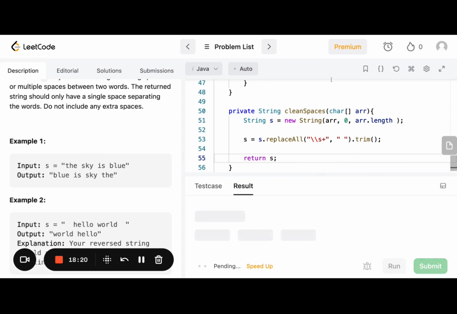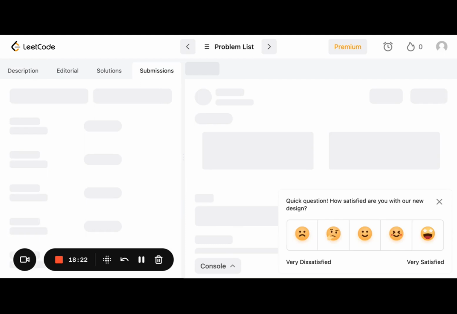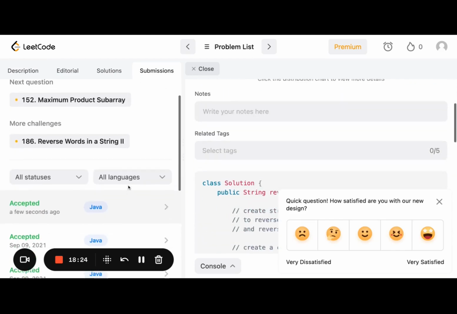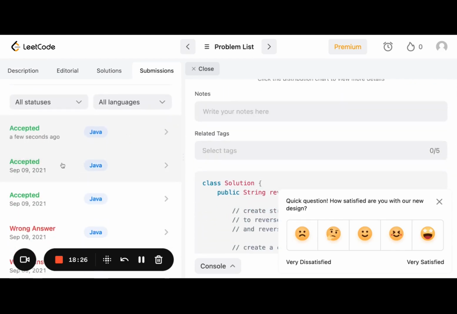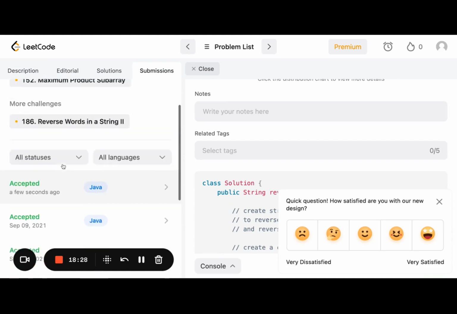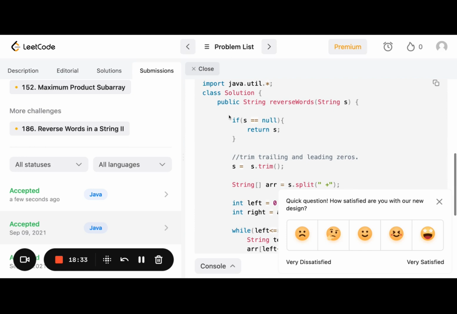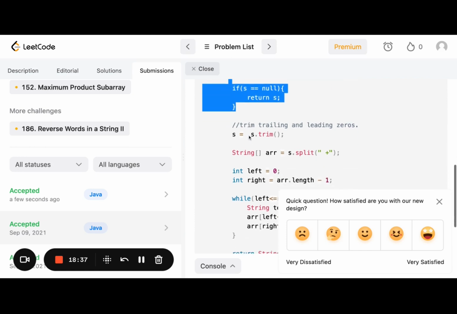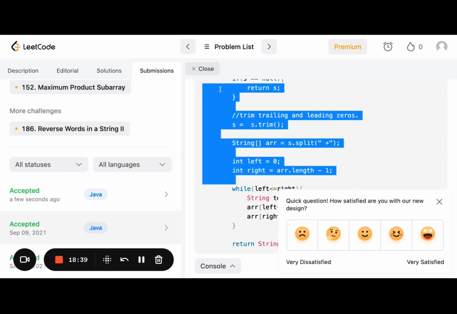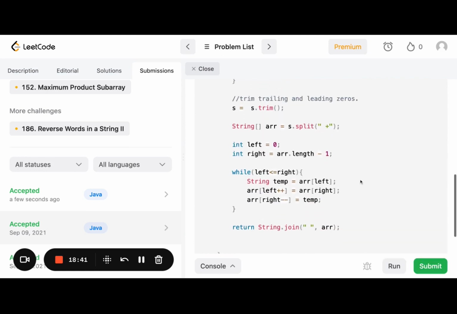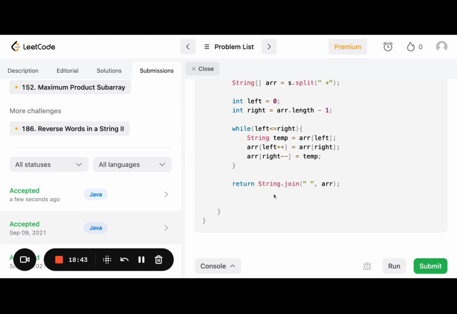And accept it. Submit. Have I done this problem before? Let's take a look. The last time I did this problem was September of 2021. Did I solve it in the same way? Let's see. Oh my god, I was such a diligent. Wow, this is such a different coding style than when I first did this problem.